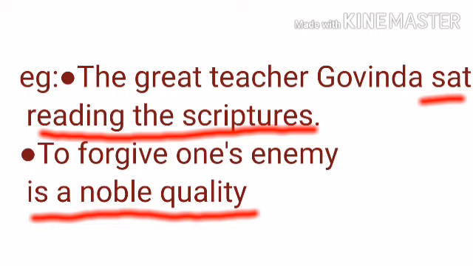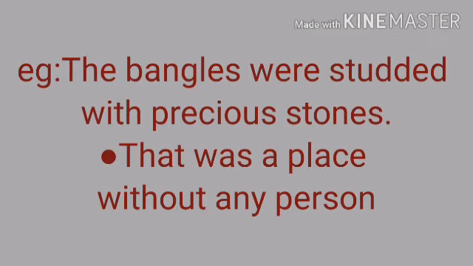Now, the second one. To forgive one's enemy is a noble quality. You have to get to forgive one's enemy as answer. What is the question you will ask there? When is a noble quality? Where is a noble quality? Which kind is a noble quality? No. The question you're asking is what is a noble quality? Then you're getting the answer, to forgive one's enemy.